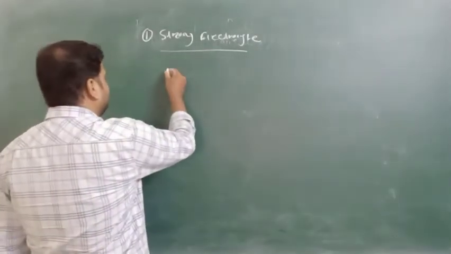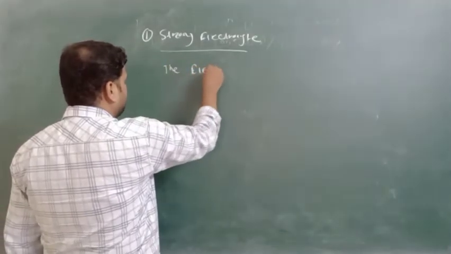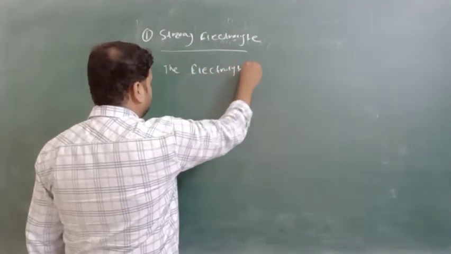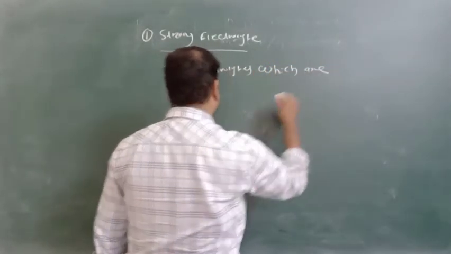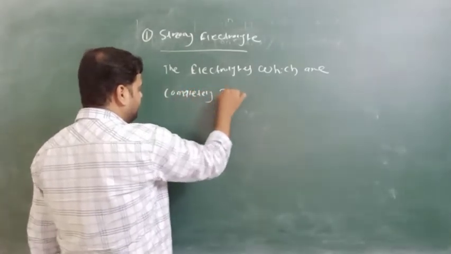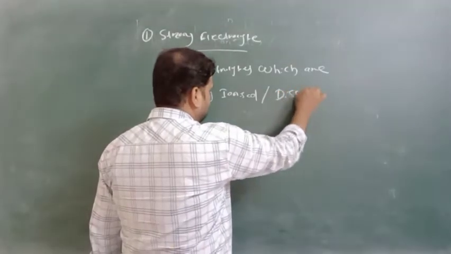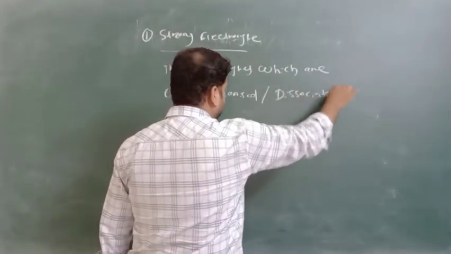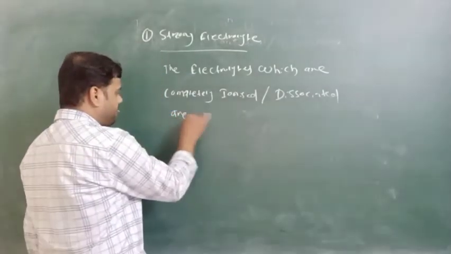Strong electrolytes can be defined as the electrolytes which are completely ionized or dissociated.